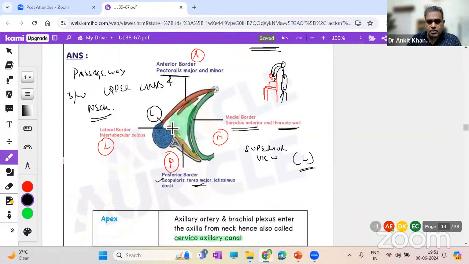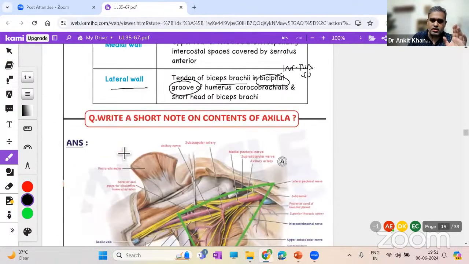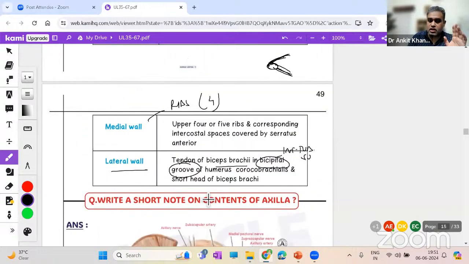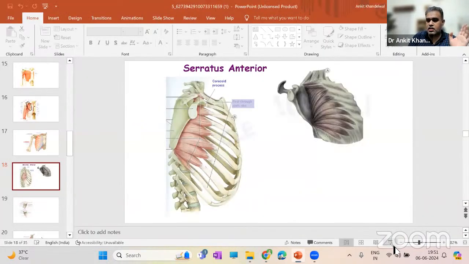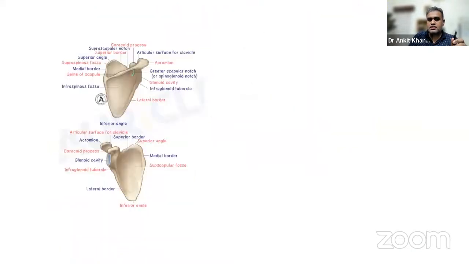Into the medial lip. So see, this small area over here, which I'm encircling, this is actually only the lateral border, also known as bicipital groove or intertubercular sulcus. So lateral border is very thin. Anterior, posterior, they are diverging. And medial, you have this ribs. Okay. I hope you are somewhat convinced. If not, don't worry at all. We will be seeing an image for you to understand the axilla.